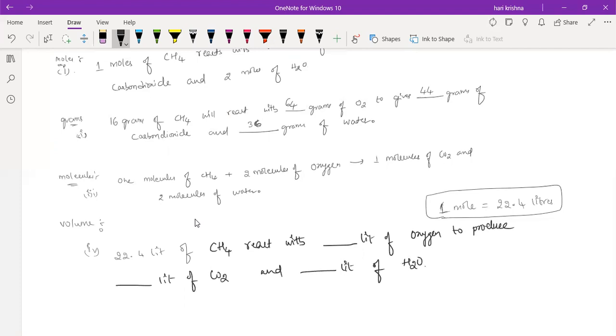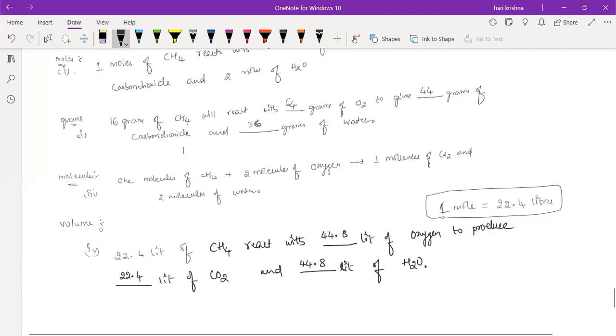What is the blank here? What is the answer? So is it 44.8 liters of oxygen? 44.8. Very good. What about here? It is the same as 22.4 liters only, right? Because 1 mole of CO2 is being produced. Okay, what about here? Same as the oxygen, 44.8 liters of water.